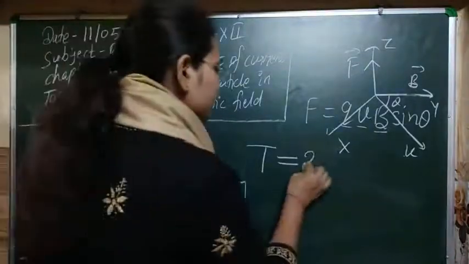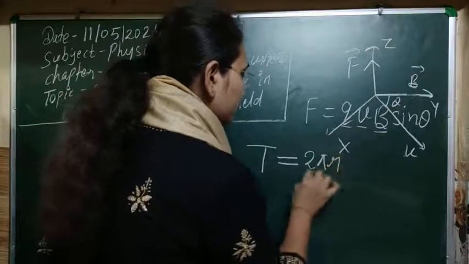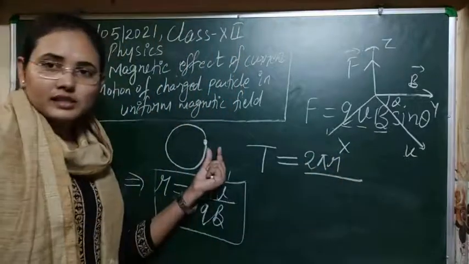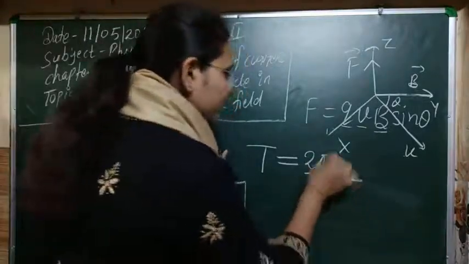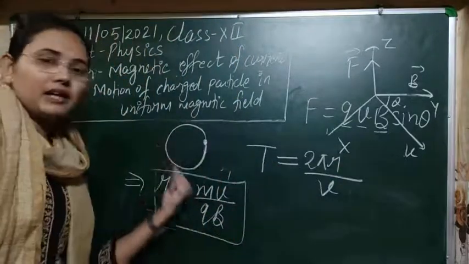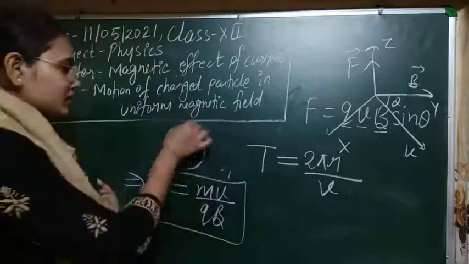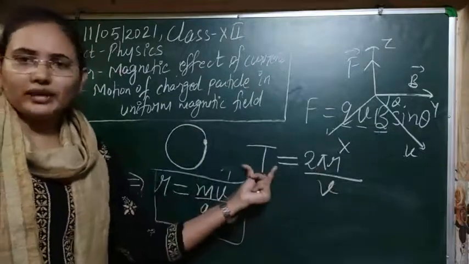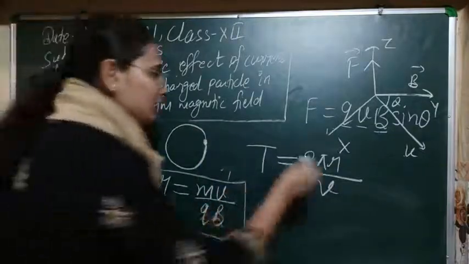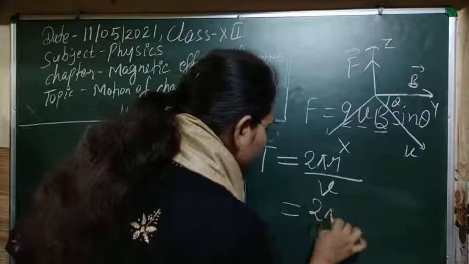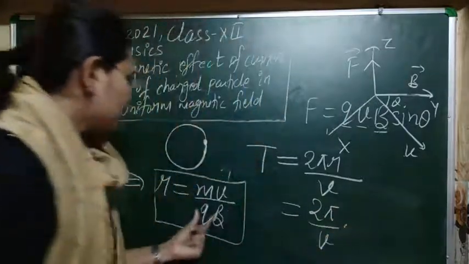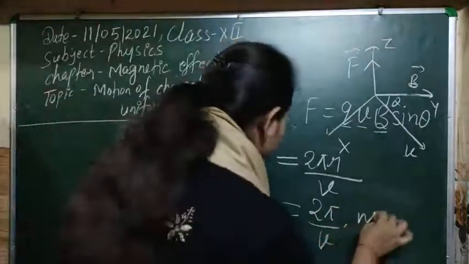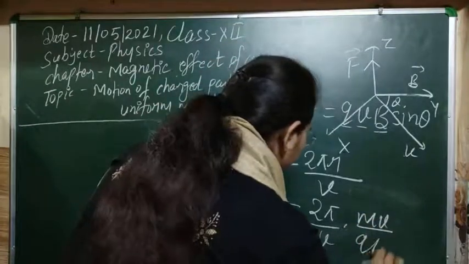So the distance is 2 pi r, and if you take distance upon velocity, that will give you the time taken, because this distance is traveled with the uniform velocity v. So you can calculate the time period by using this formula. Just put the value of r, that is mv upon qB.